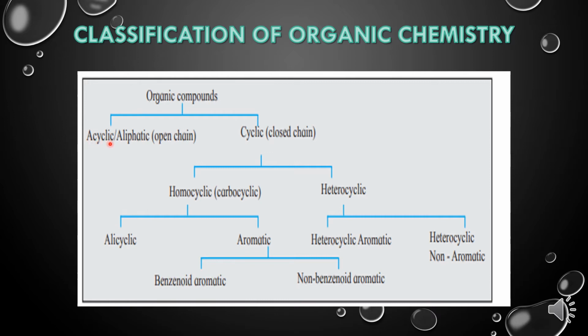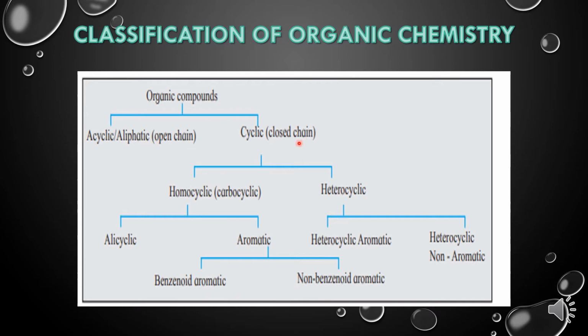You will see the ends of carbon atoms are open. They are not forming any loop or any ring. Whereas the closed chain compounds are all those compounds where you will see one closed loop, one ring-like structure with a different number of carbon atoms maybe, but a closed ring must be present in case of cyclic compounds.